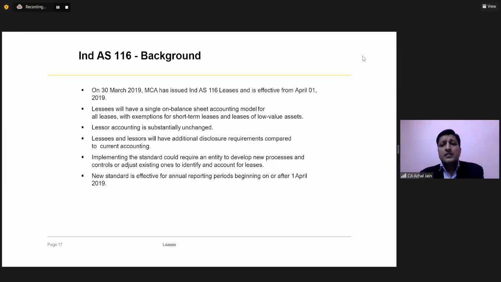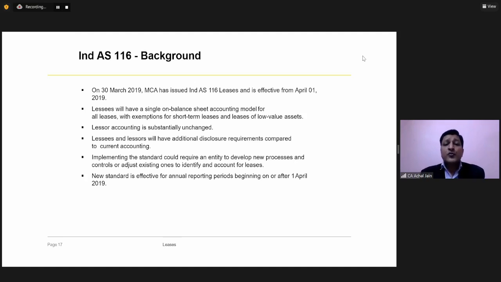Under IND AS, when we started off, we had IND AS 17 in place. Means when IND AS was introduced for the first time for the companies in India, IND AS 116 was not the standard, it was IND AS 17, which became applicable to all the entities. And subsequently, IND AS 17 got replaced by IND AS 116.